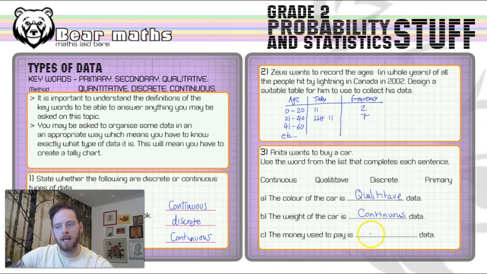Okay, and then the money used to pay for the car is what type of data? Well, we've used continuous and qualitative. Is it primary or discrete? Hopefully you're thinking, it is a discrete piece of data. Now, it's a weird one, money, because it is a decimal, right? But it is a whole amount of something. If we think about pounds, £1.38, obviously a car's not going to cost £1.38. But if you've got £1.38, that's 138 pence. So you can turn that into a whole number, whole amount of somethings, all right? So that's why money is a discrete piece of data.